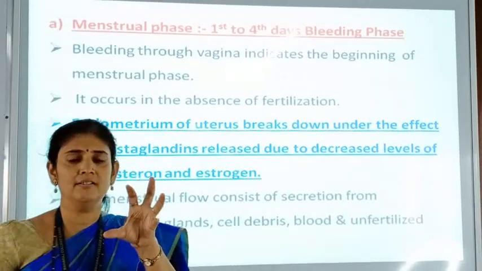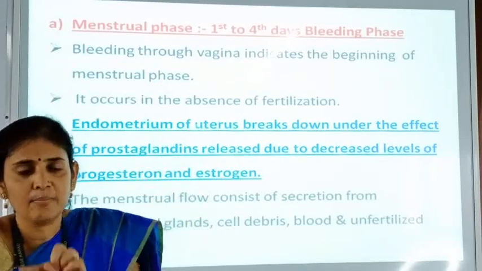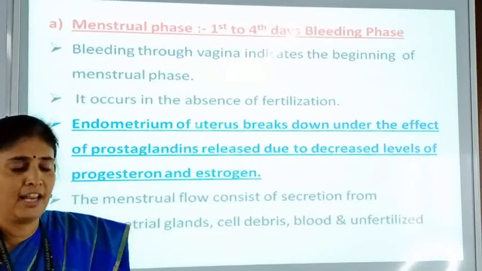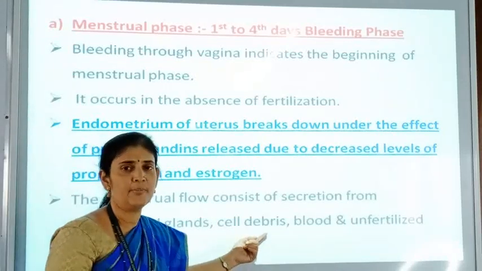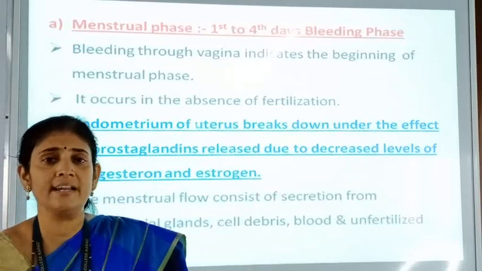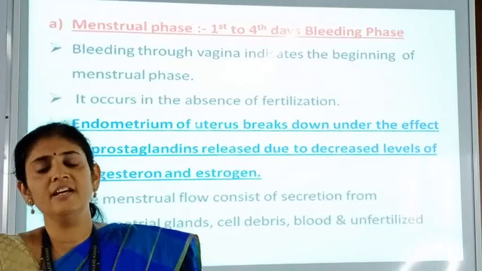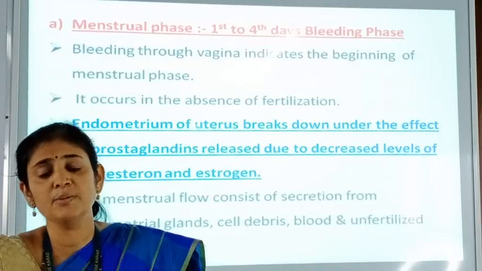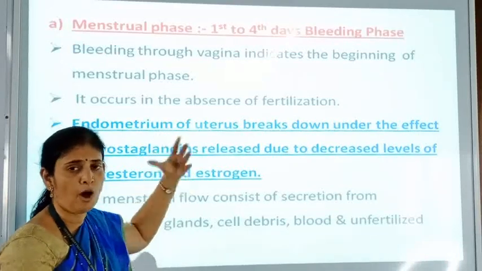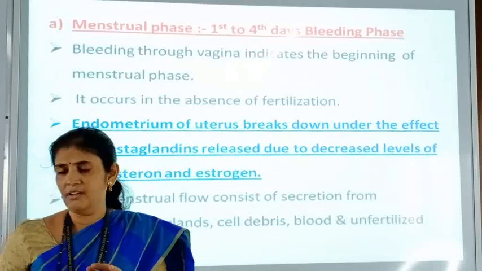काय असतं त्या menstrual flow मध्ये? तर endometrial gland ज्या ब्रेक झालेल्या आहेत त्या आपल्याला बघायला मिळतात. अनफर्टिलाइज्ड ओव्हम जो आहे तो डिजनरेट झालेला बघायला मिळतो. त्याचबरोबर सेल डेब्रिस, पेशींचा काही कचरा आणि ब्लड, and therefore bleeding shows red colored fluid that is coming outside the vaginal opening, and that is called the bleeding phase. So at this stage the endometrium wall of the uterus is going to break and therefore bleeding occurs.